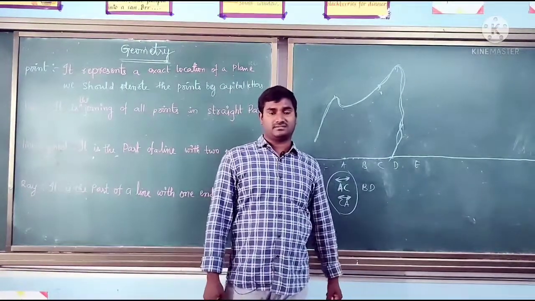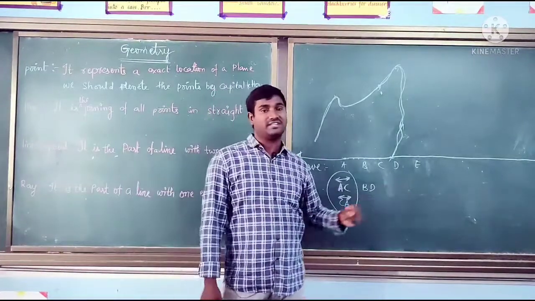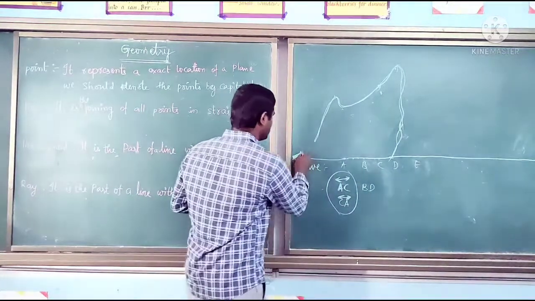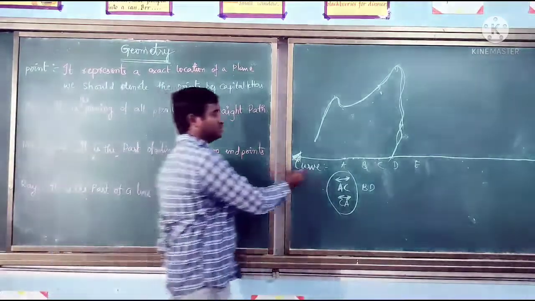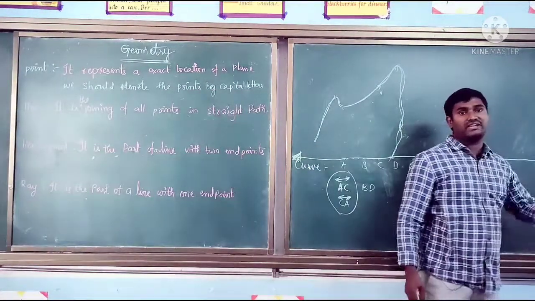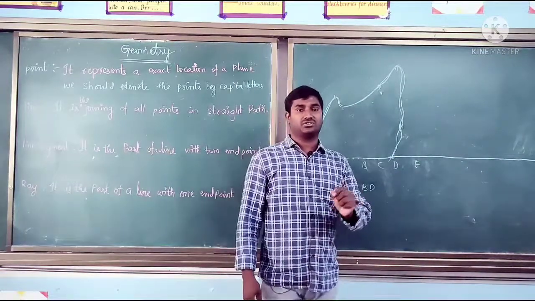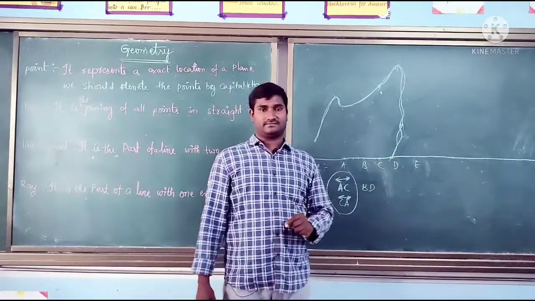Like that we can measure, because if we know the starting point and ending point we can measure. But here, where does it end? It goes endlessly like this, and this side also it will go endlessly. So where we need to start counting or stop measuring, we don't know, so we cannot measure the length of the line.